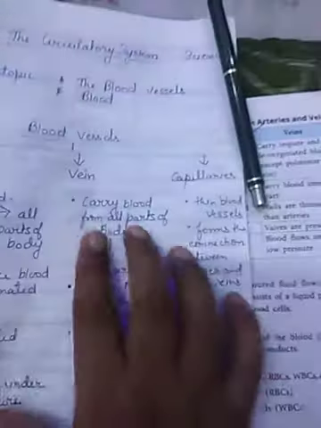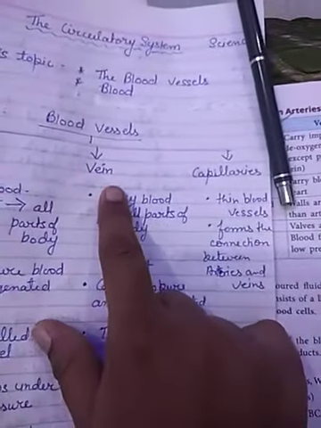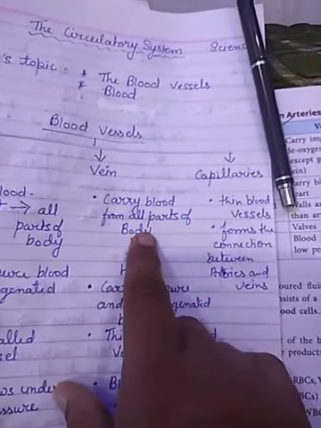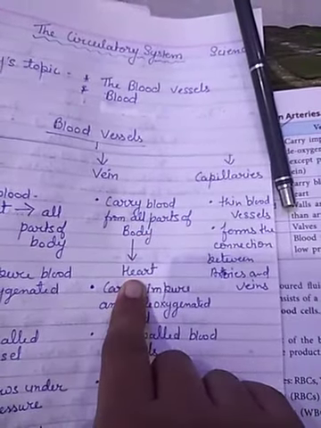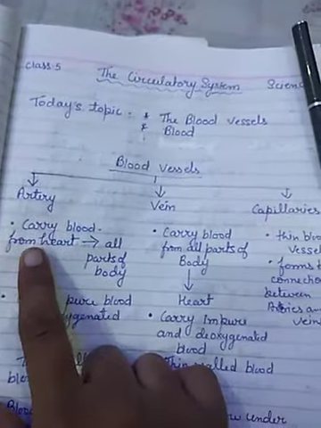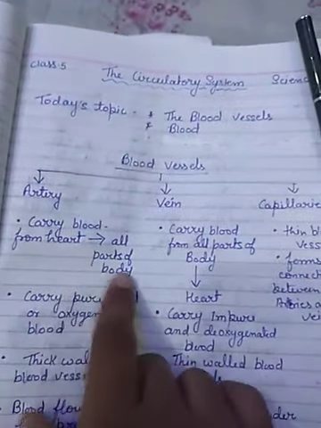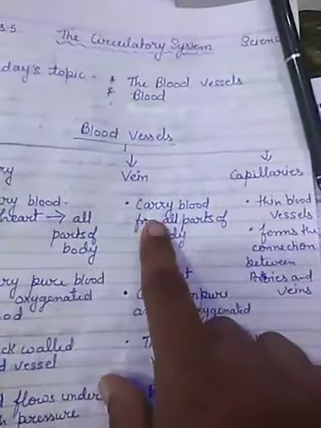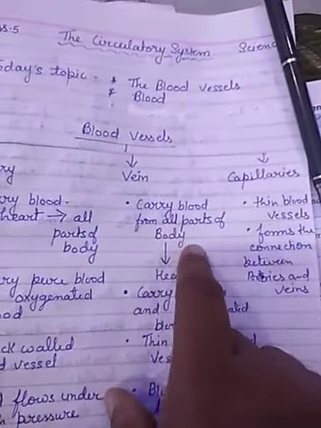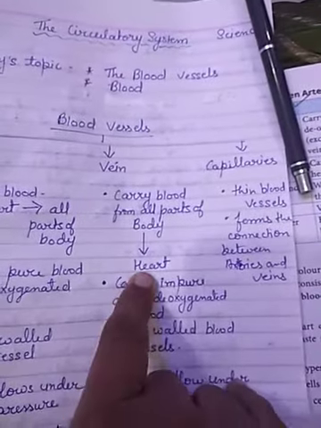Now we will discuss the vein. Veins carry blood from all parts of the body to the heart. It is opposite to that. In the artery, blood is carried from the heart to all parts of the body, but in the vein, it carries blood from all parts of the body to the heart.